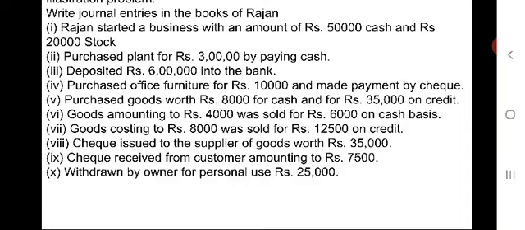So that here we should not consider the name of supplier, only one is goods, another one is purchases. Goods purchased.